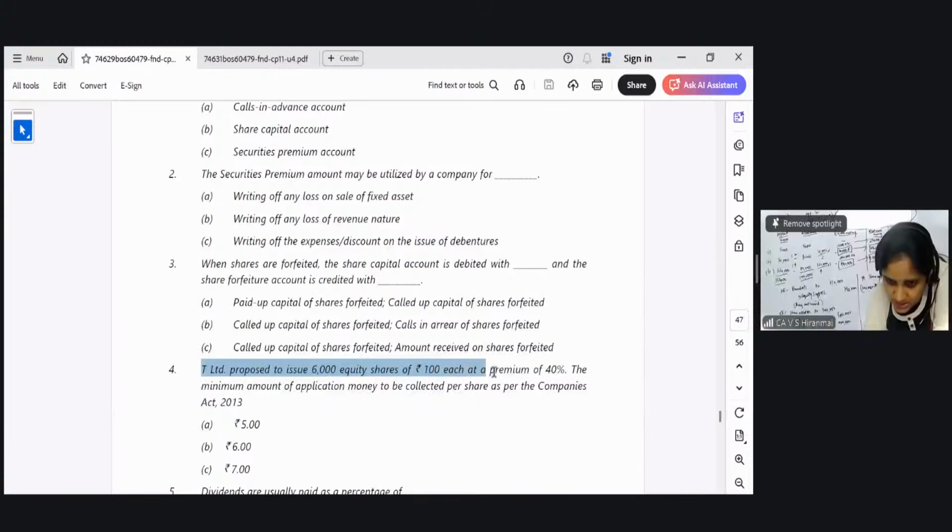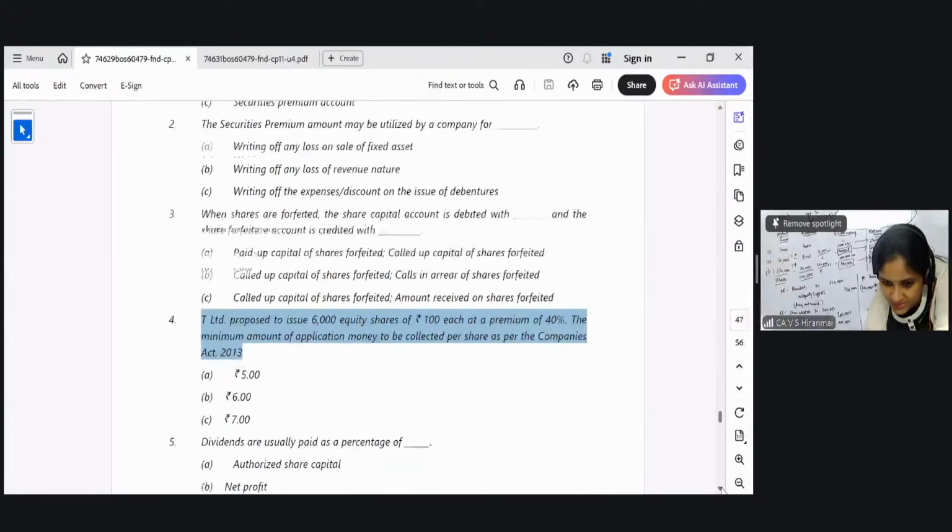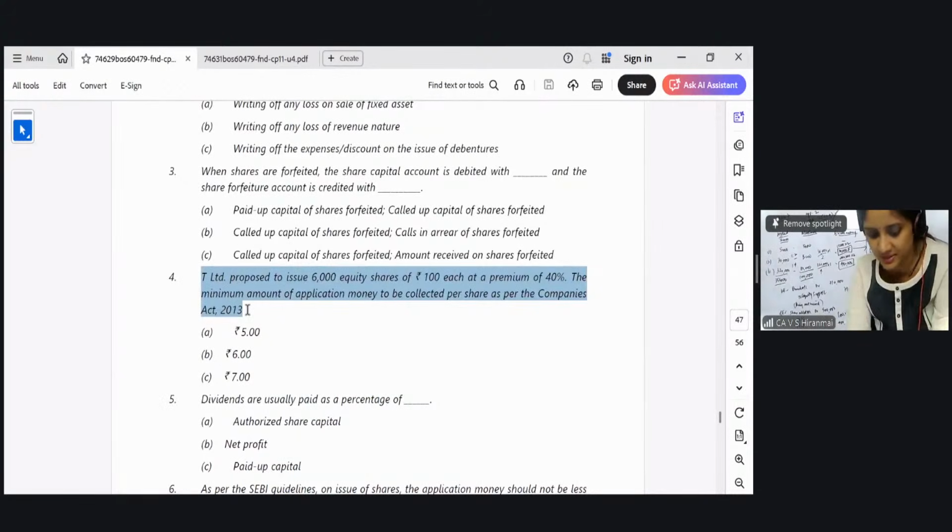What is the fourth one? T Limited proposed to issue 6,000 equity shares of 100 rupees at a premium of 40. The minimum amount of application money to be collected per share is 5% of the face value. This particular concept I am teaching you: the application money should be 5% of the face value. So 100 rupees is the face value, 5% comes to how much? 5 rupees. So option number 4 is A. All of you? Option number 4 is A. Why, madam, A? Because 5% is given to you as a rule as per the Companies Act.